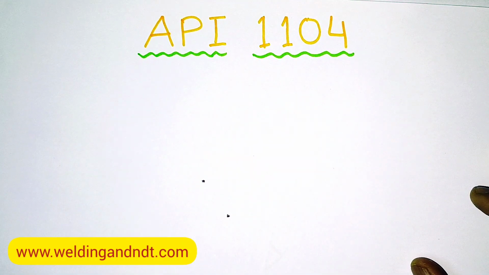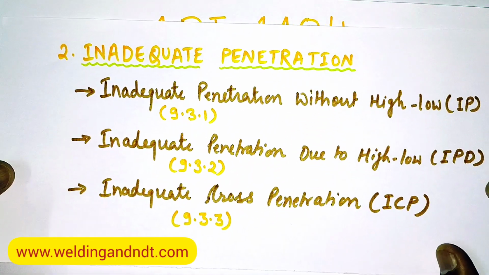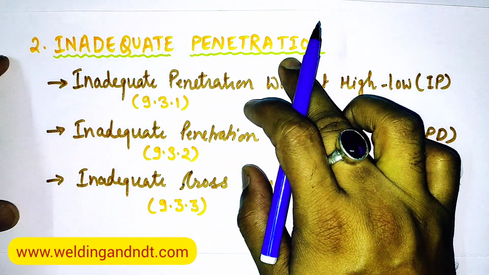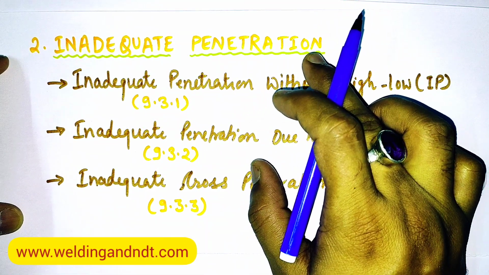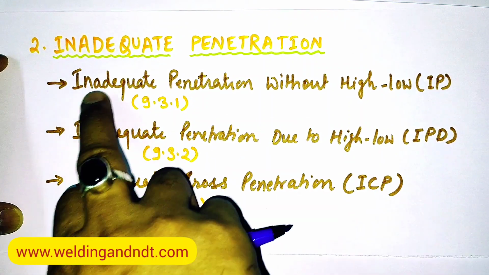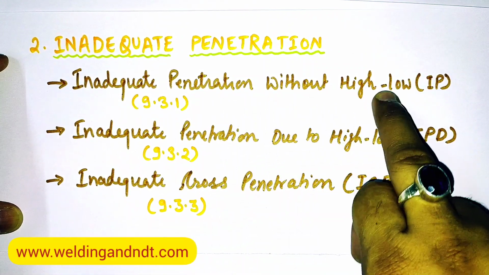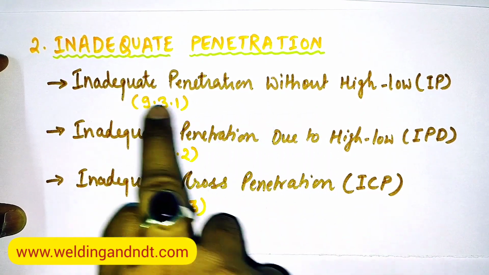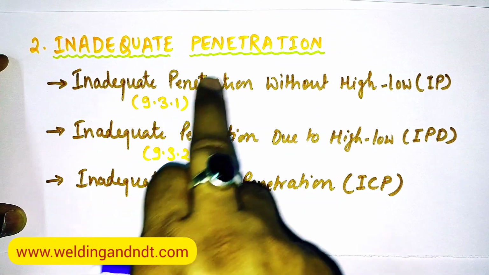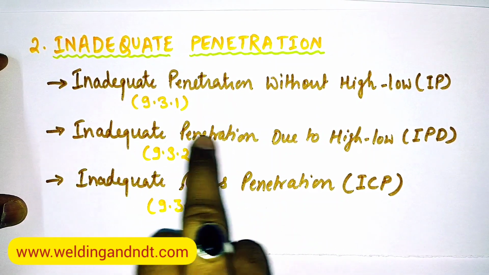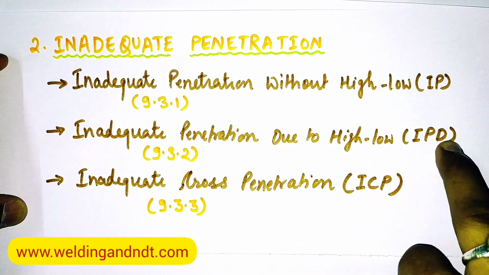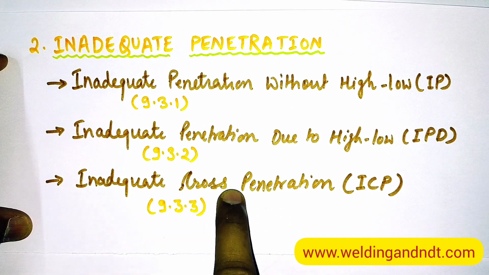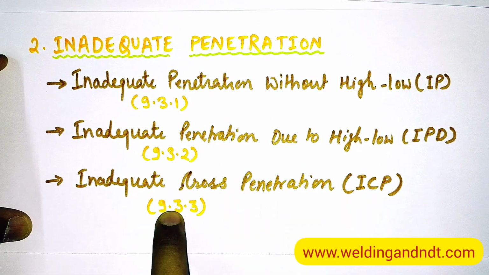Now the second defect which we'll learn is inadequate penetration. Friends, under this heading, API 1104 has given 3 subheadings. First one is inadequate penetration without high-low. Its short form is IP, and the acceptance criteria is given in clause 9.3.1. The second is inadequate penetration due to high-low, IPD, and the clause we have to refer is 9.3.2. And the third one is inadequate cross penetration, ICP, clause 9.3.3.